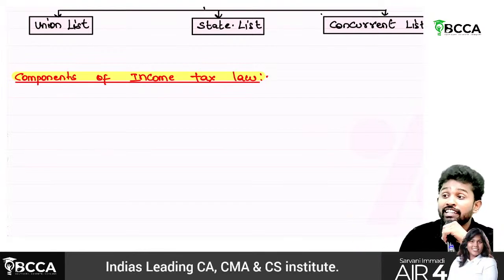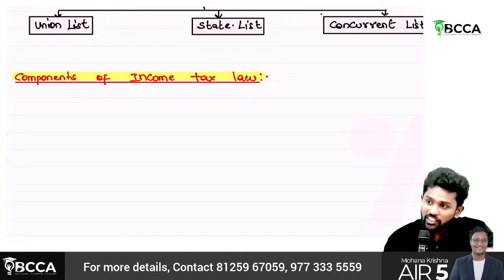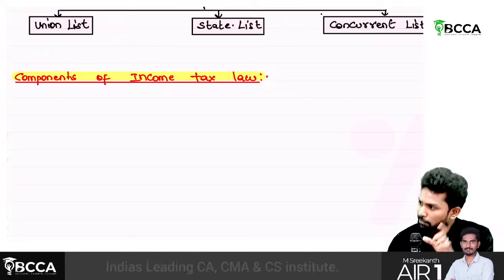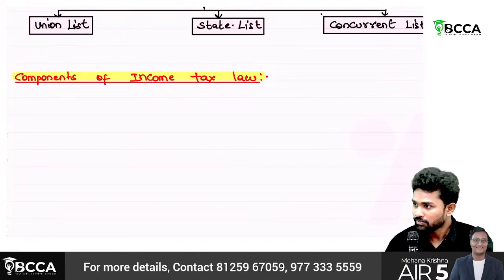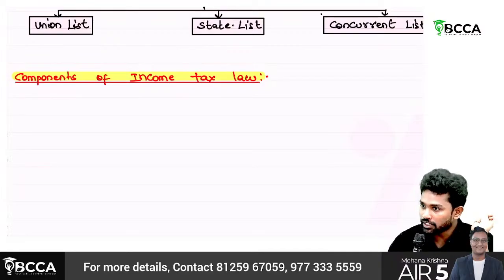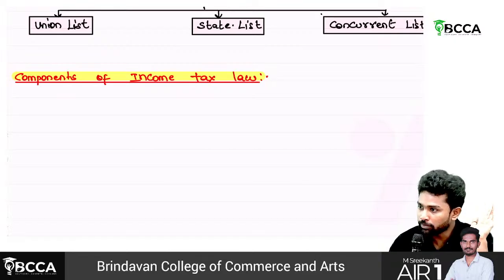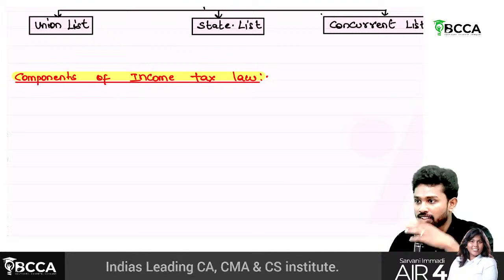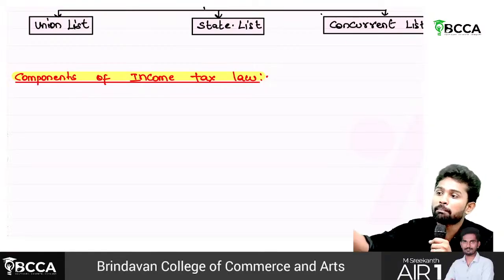The fourth one is income tax rules. I'll tell you a simple example for rules, sir. For filing a return, you should have a PAN card. Your PAN number is needed. PAN is nothing but your registration number under income tax. Just like a driving license, you will be having a number, right? Who will be issuing the driving license? RTO, Road Transport Authorities will be giving. Same for income tax, the registration is nothing but the PAN number. Under income tax law, they'll be saying you should have a PAN number.